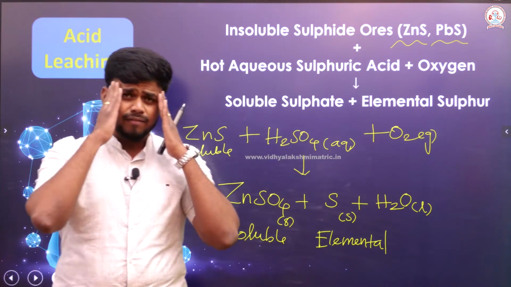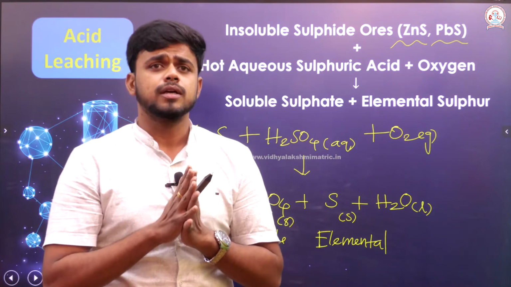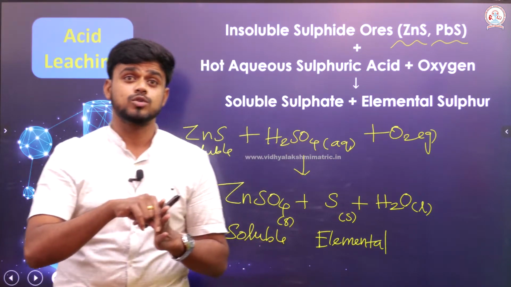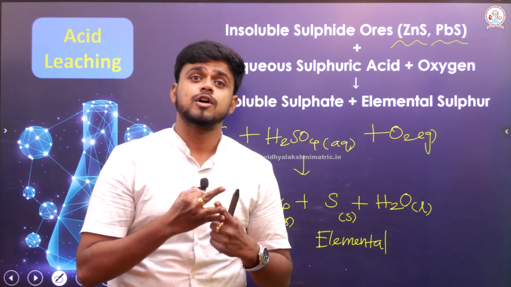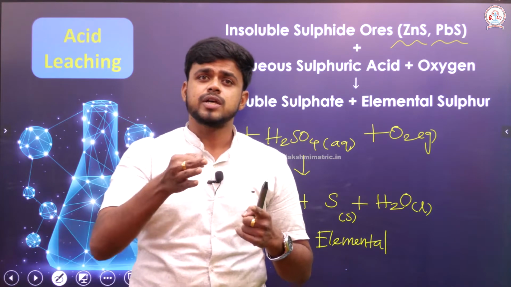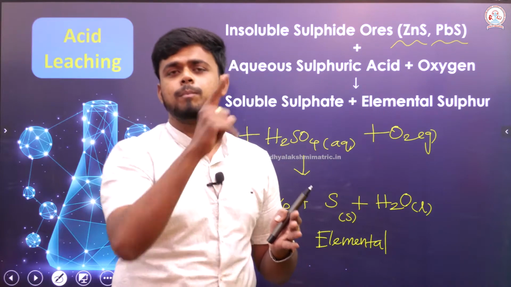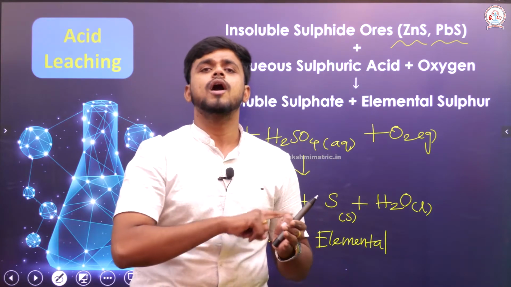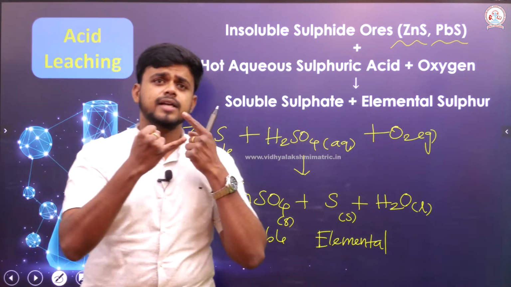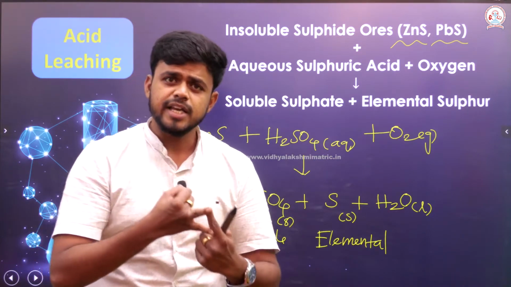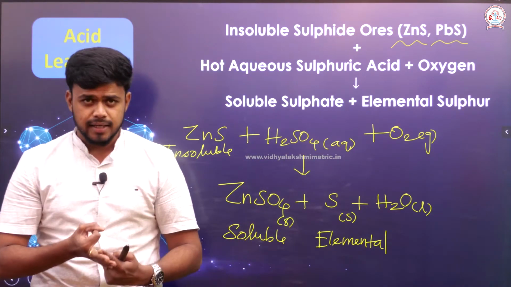If you think properly, you will be able to come to a conclusion. The very first three methods of leaching, through which I am able to get a pure form of a metal, work by forming a complex. Formation of a complex is common in cyanide leaching, ammonia leaching and alkali leaching.